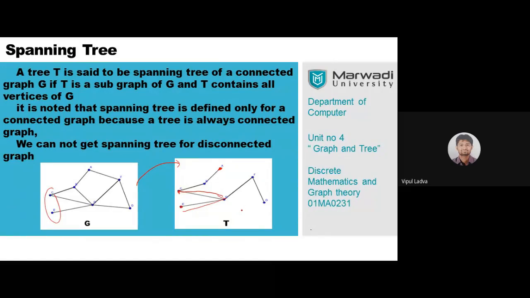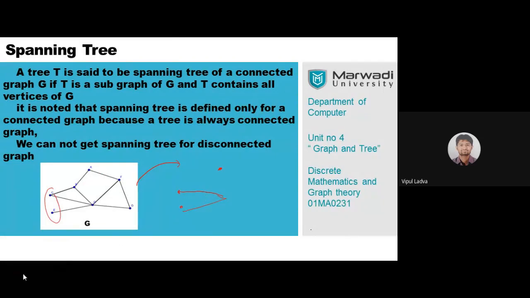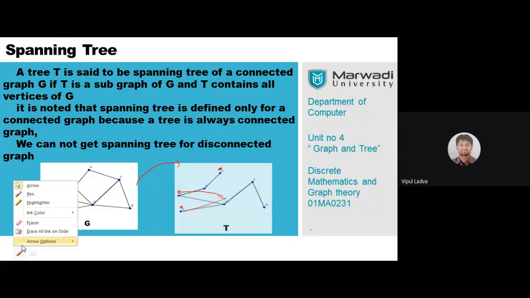So in T, should the position of the vertices be the same as in G? No, the position, the presentation doesn't matter. If you wish to represent this particular tree with some different presentation, earlier we were having... Let me draw it in a different way.